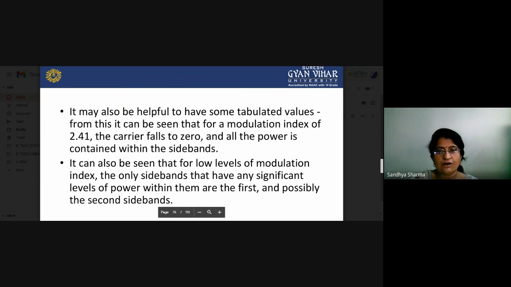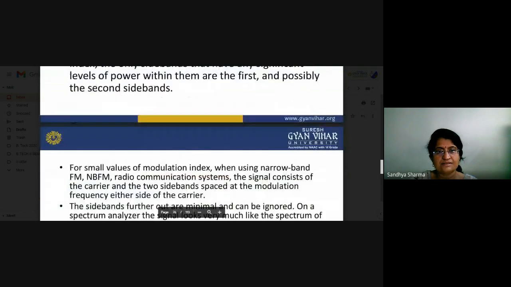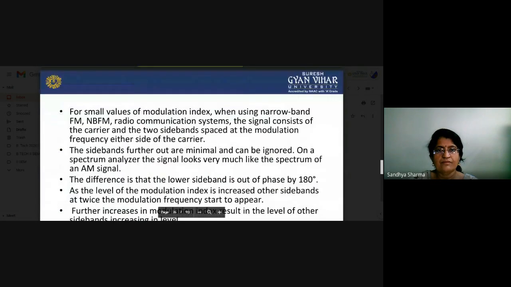So this is the reason how the sidebands are generated. Now we will see, for a small value of modulation index, if your modulation index value is varying and you have a small value of modulation index, narrow band FM, NBFM radio communication system, the signal consisting of the carrier and two sidebands is placed at the modulation frequency on either side of the carrier. So this will be existing. Now the sidebands further out are minimum and can be ignored.